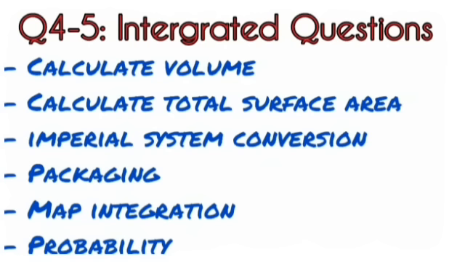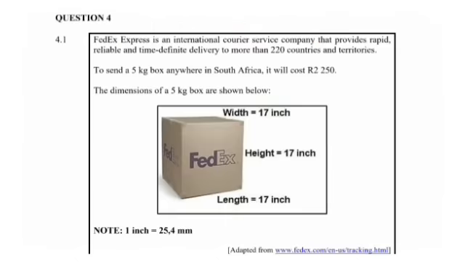So what exactly are you looking at? You're going to be required to calculate volume, meaning you're going to be dealing with 3D shapes. You're going to have to calculate total surface area, the imperial system conversion. You're going to also look at packaging, and then you're going to look at the questions that are bringing maps back, and also probability, just as I have said. So let's look at a question in question 4 as an example of what this is going to look like